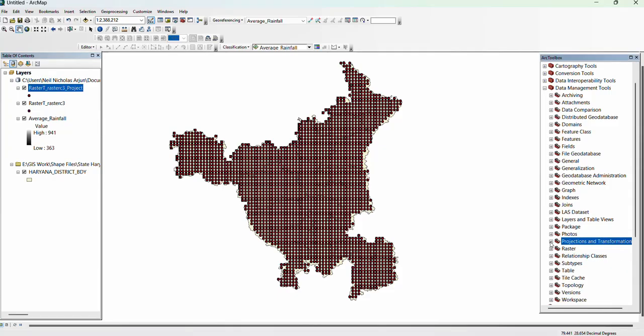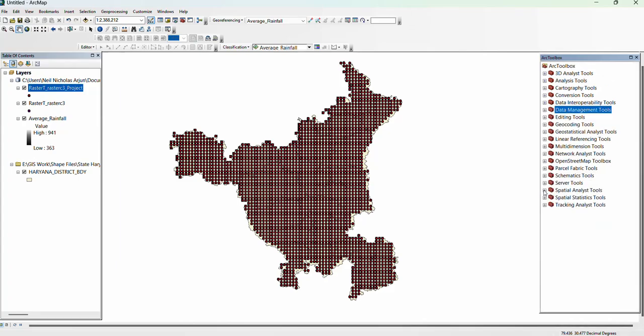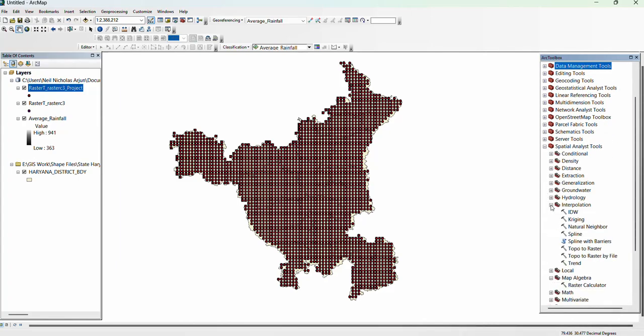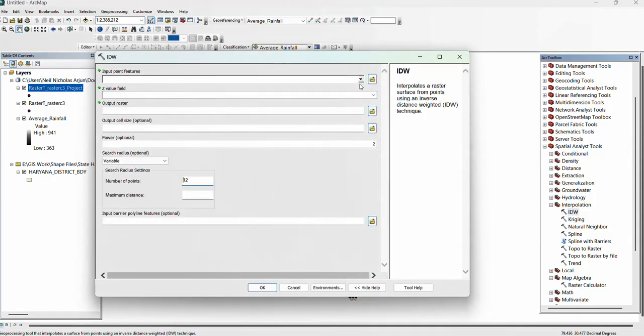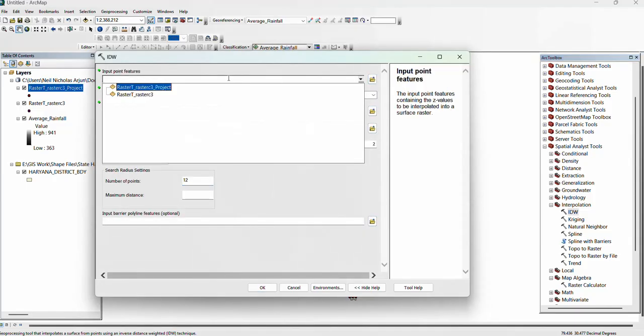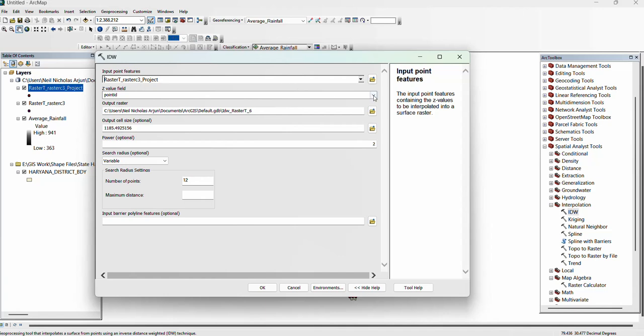To make a rainfall map, now we will go to the spatial analysis tool. Go to interpolation and IDW. IDW stands for inverse distance weighting. Click on this. Now select the reprojected file. In the Z value, grid code.